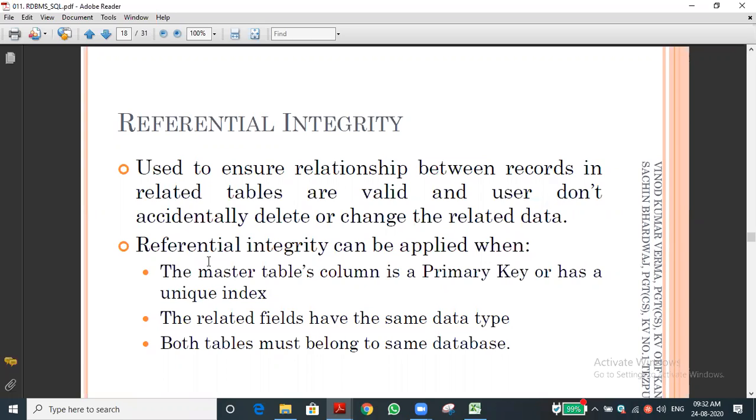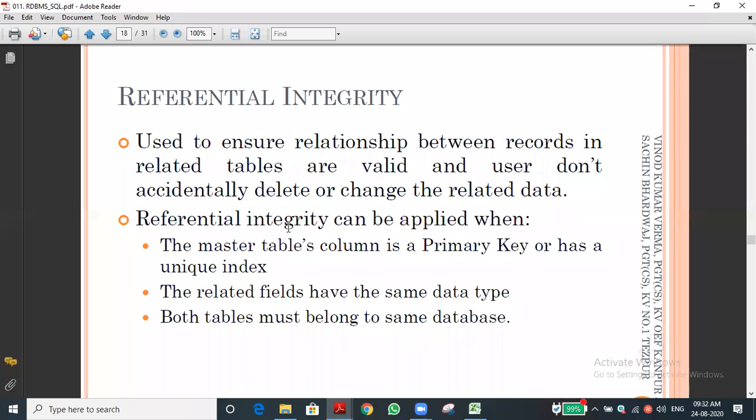Anyhow, you have to know the types of keys. The four types of keys we have discussed are primary key, alternate key, candidate key, and the last one is foreign key. If you see the foreign key with an example once again, I'm sure you will get the clarity. Still, just think of it as establishing the relation between the two tables. That is the use of the foreign key. The upcoming things you can easily understand. Let me go to the next slide.